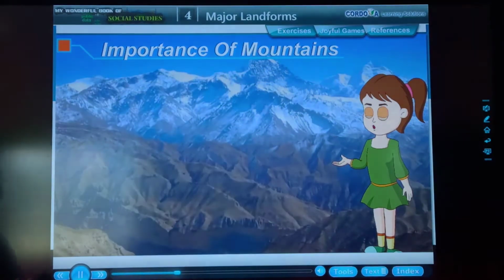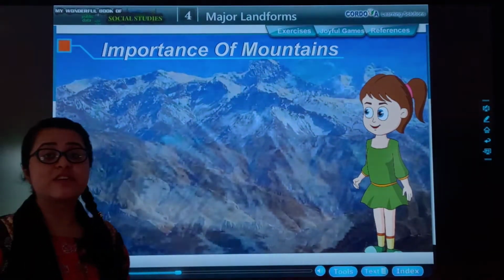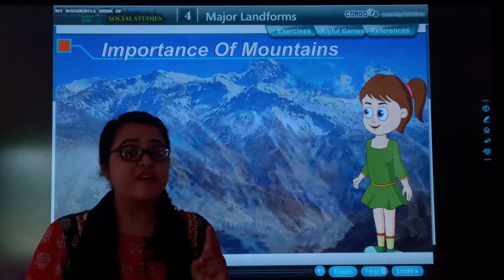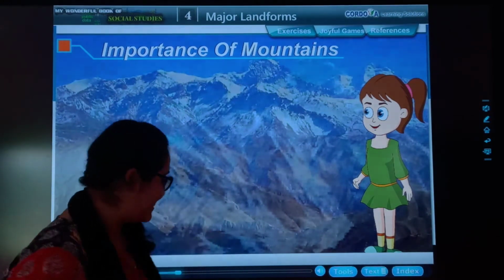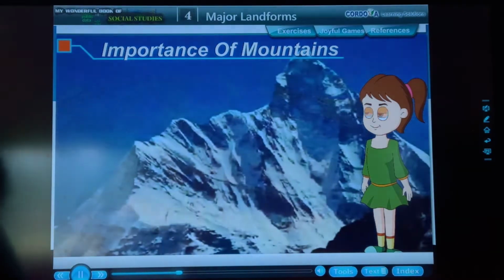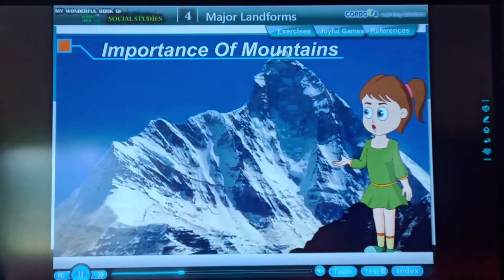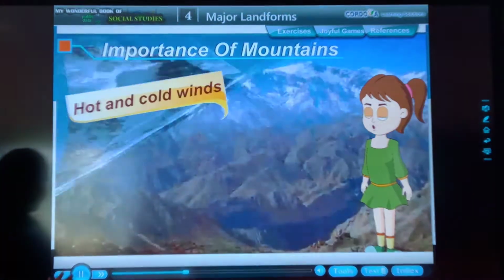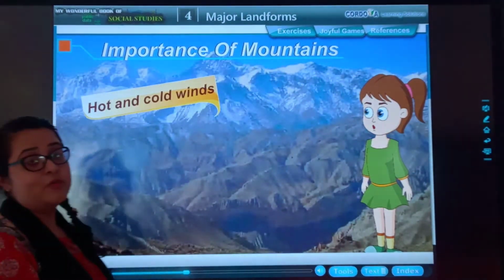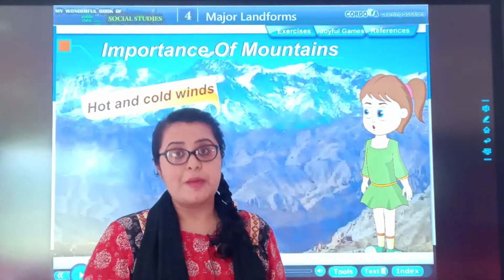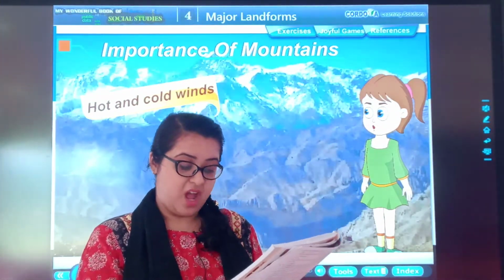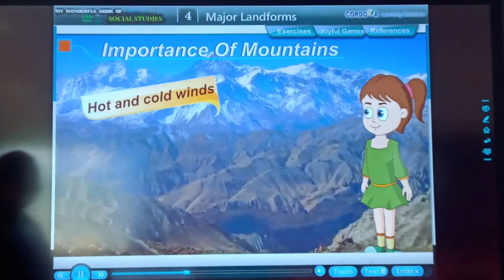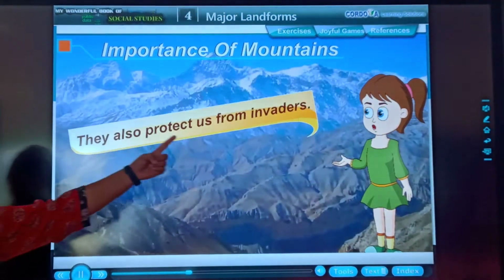Importance of mountains. Now we will discuss our third topic, that is importance of mountains, on page number 19. You have to go through your textbook as well. Mountain ranges are natural barriers. They provide protection against harsh, hot and cold winds. Mountains protect us from harsh, hot and cold winds. They also protect us from invaders.